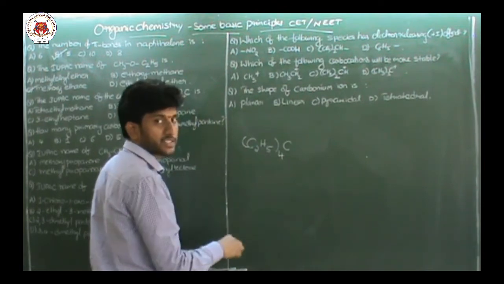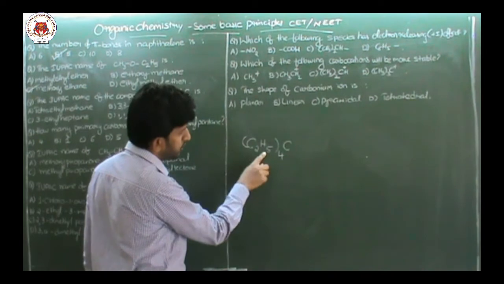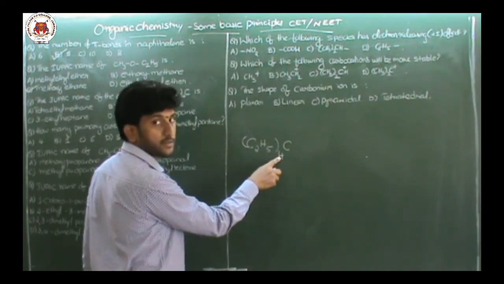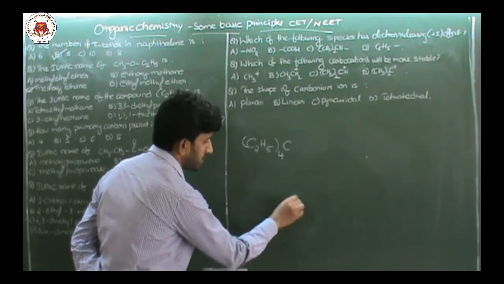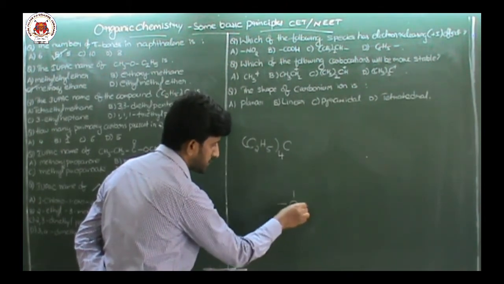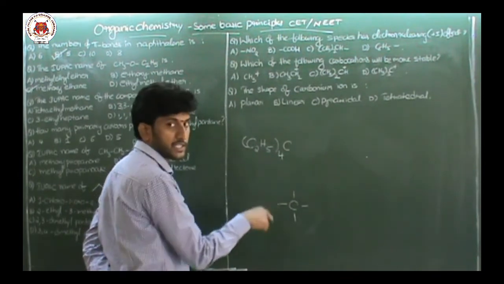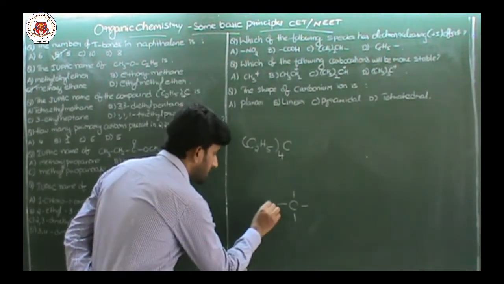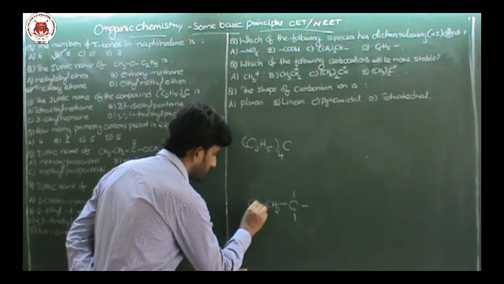So I write this compound clearly, in elaborated structure. First, one carbon is there. To this carbon 4 ethyl groups are attached. So centrally I am taking this carbon, and on that 4 ethyl groups are attached. One ethyl group I am writing here, CH3CH2.